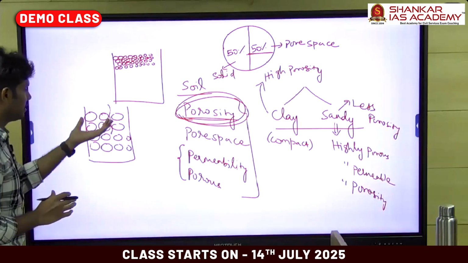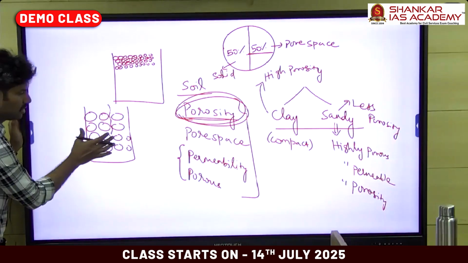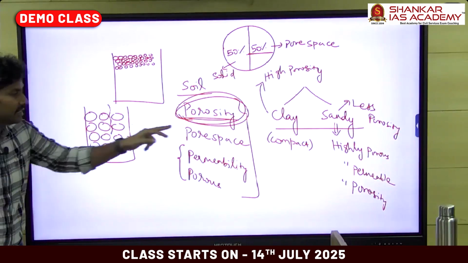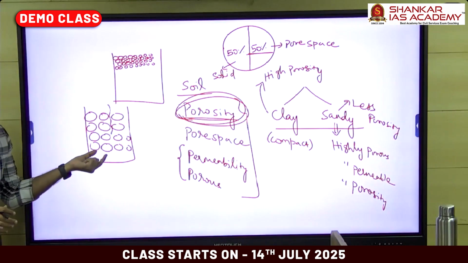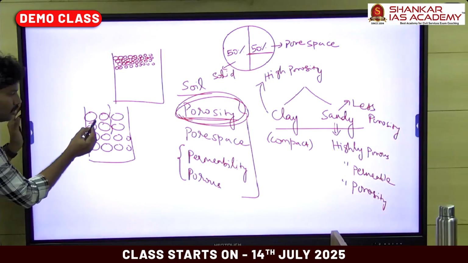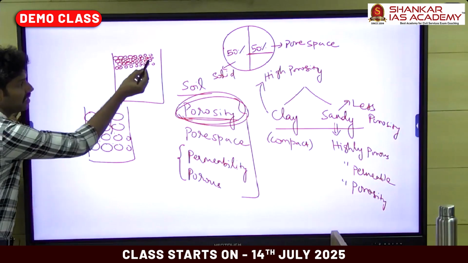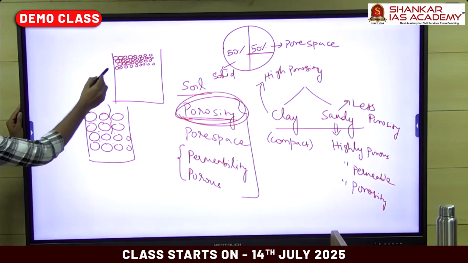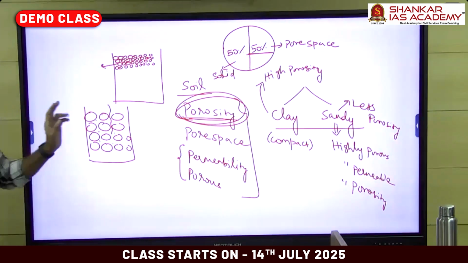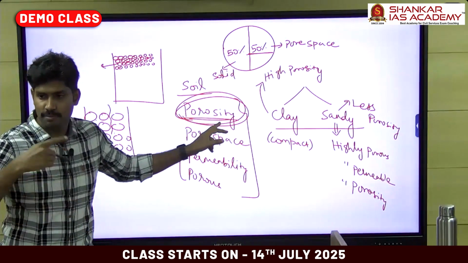Just imagine two diagrams. This is the nature of the sandy soil, because sandy soil contains larger soil particles. This is the soil profile of the sandy soil. Can we count the number of pore spaces here and here? Which contains more number of pore spaces? Clay soil. So porosity measures the number of pore spaces in the soil.